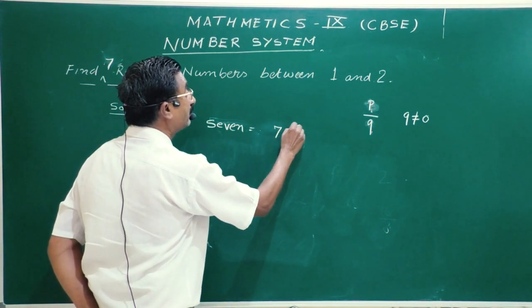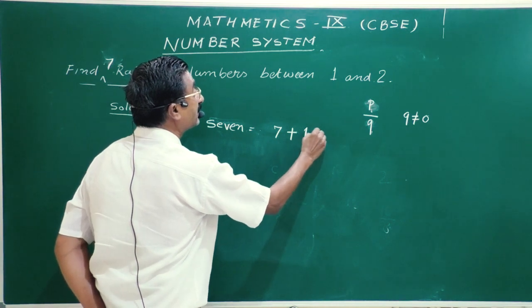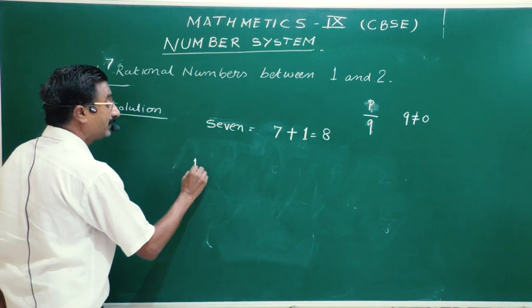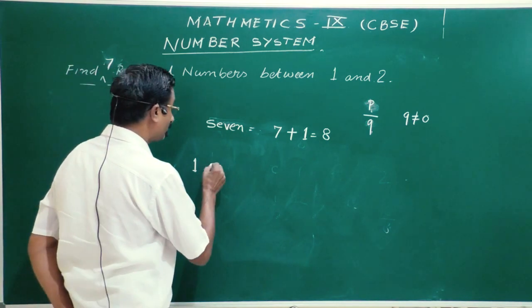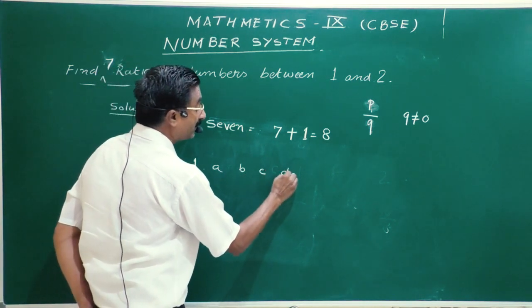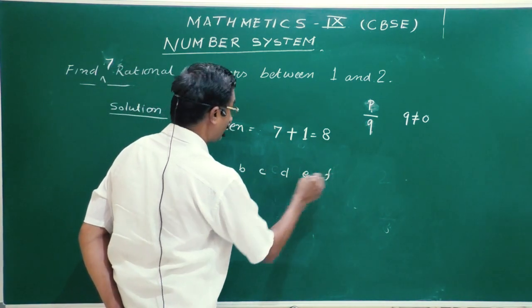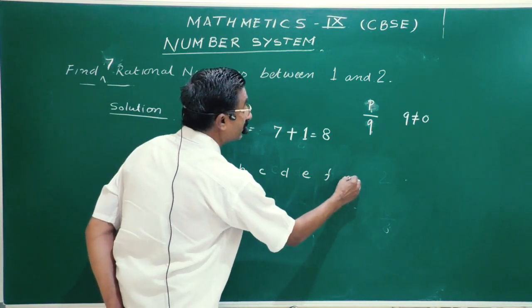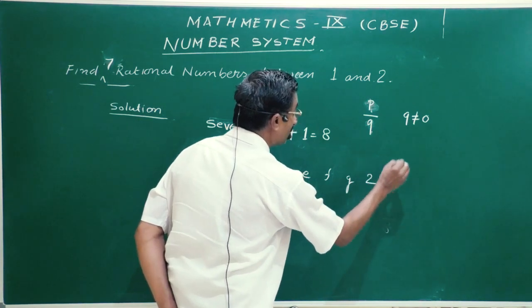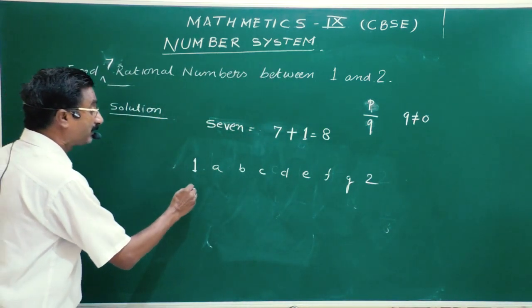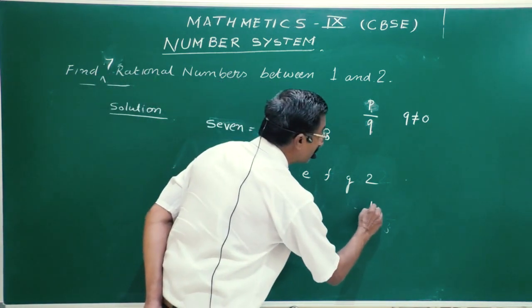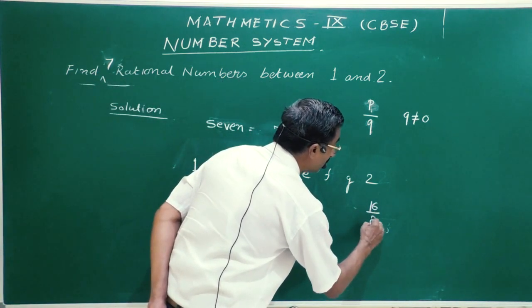So again, what will we do? 7 plus 1, this is equal to 8. Now I will write 1 here. In between 1 and 2, the numbers are say A, B, C, D, E, F and G, and then the next number given is 2. So I will multiply by 8 and divide by 8, and here again I will multiply by 8 and divide by 8.